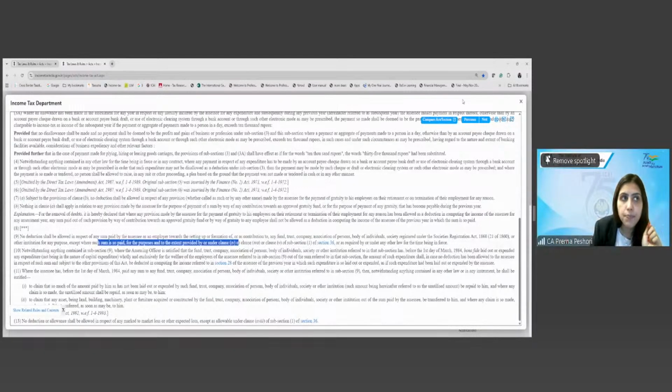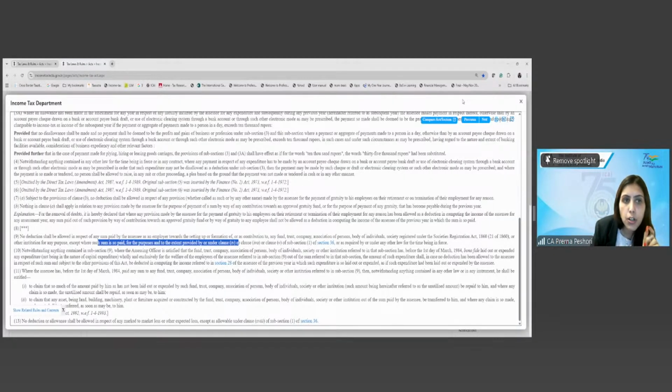What does this mean? 40A(9) here means that employer contribution to the recognized provident fund is allowed. Any sum paid to an unrecognized provident fund will not be allowed as a deduction.